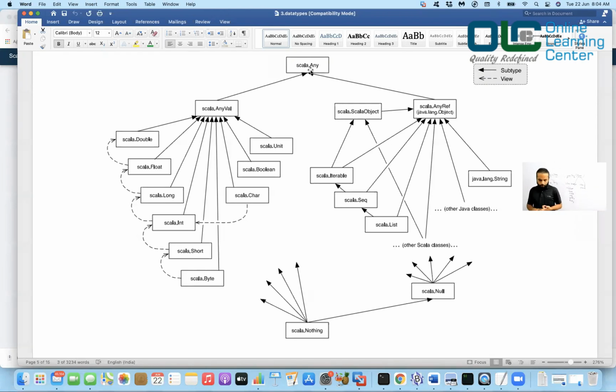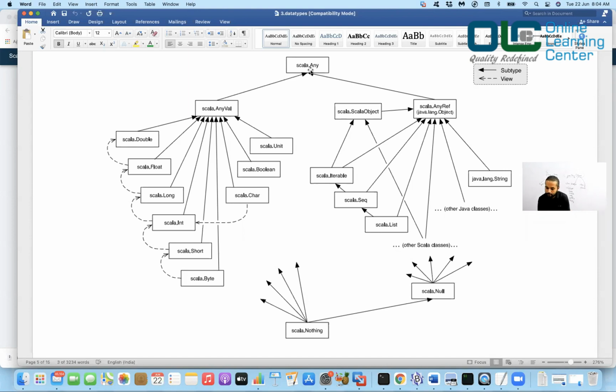We all know that in Java, the main class is java.lang.Object, right? And in the Object class, there are so many methods, right? And then every class, whatever you implement in Java, is the child of the Object class, is it not? And they wanted to do the same thing. Okay, they wanted to do the same thing. So what did they do?